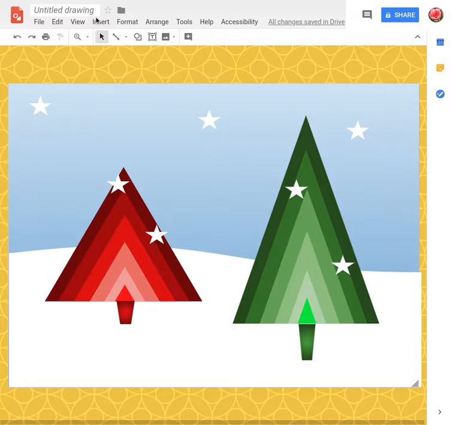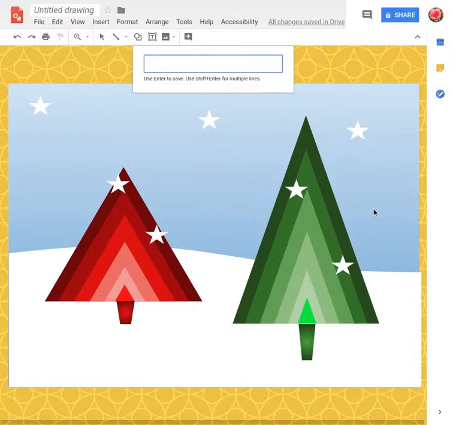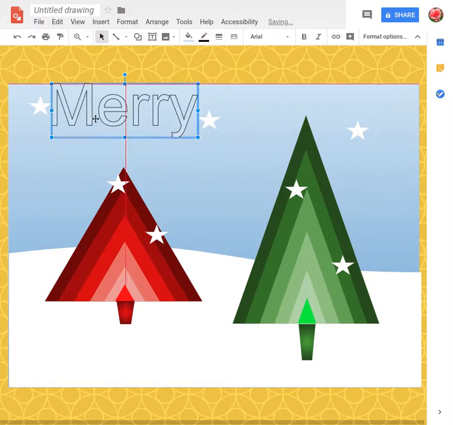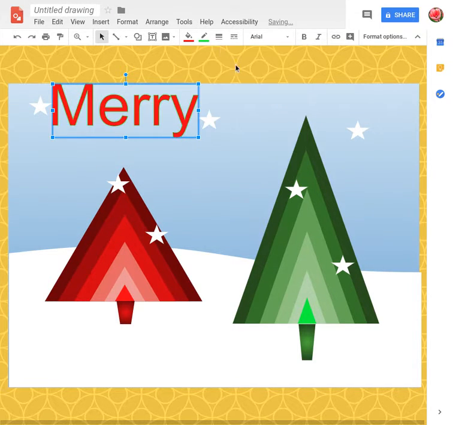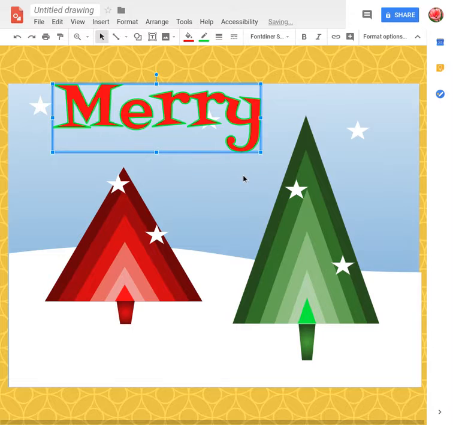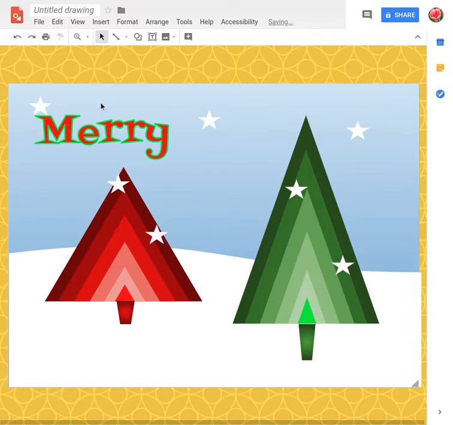If you want, you can then go insert, word art, and write Happy Christmas at the top. If you write them separately, so Merry first. There's Merry, move it up to the top. Colour it in. Colour in the border. Make the border a little bit thicker. Change the font, so we've got a Christmassy sort of font they can choose. Finger on the shift and resize it. You can slightly rotate it if you want.